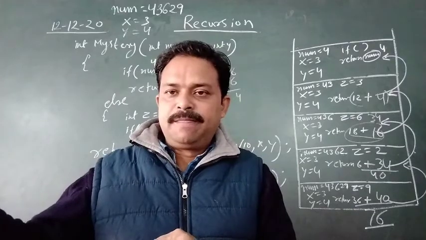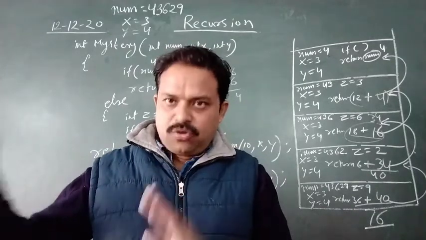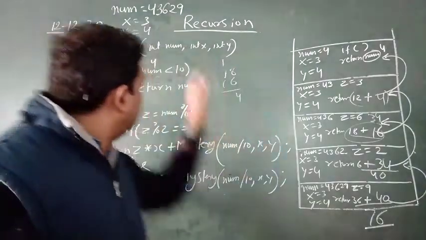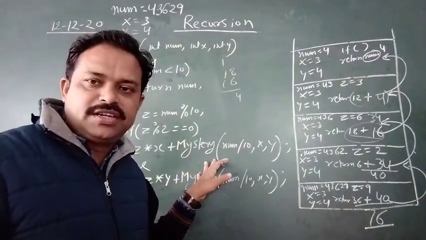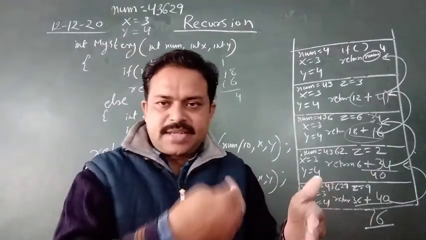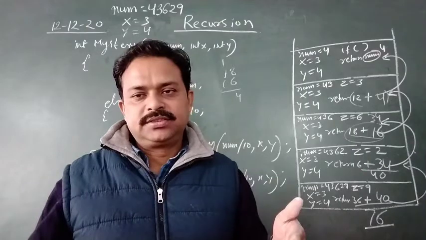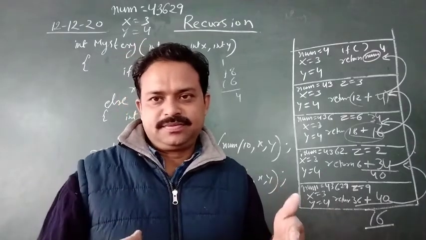No, no, no. Of course we have called from the main, but within a function also I have called the function. So it will go just one step back, just like a stack.